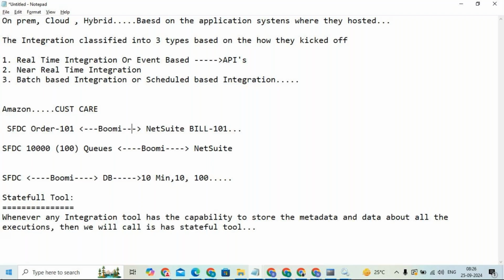If one of the tools does not have the capability to change the location, then the customer might feel it is not user friendly, right?